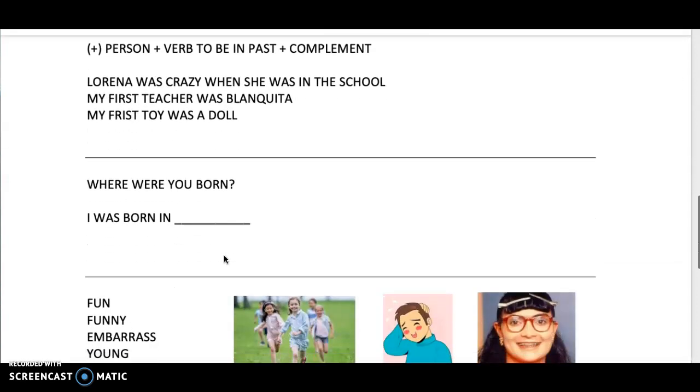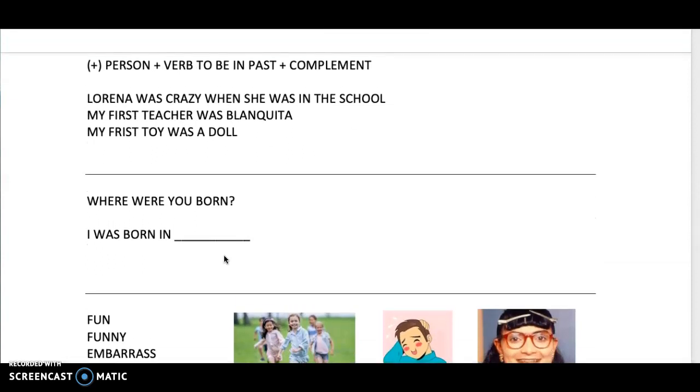There we go. So, something important for the verb to be in past is that we can use this expression. Where were you born? Where were you born? Which means ¿dónde naciste? Okay, where were you born? Repeat after me. Where were you born? So I was born in and the place. For example, I was born in Colombia. Yo nací en Colombia. Okay? Remember that this is an expression and we can't translate it.